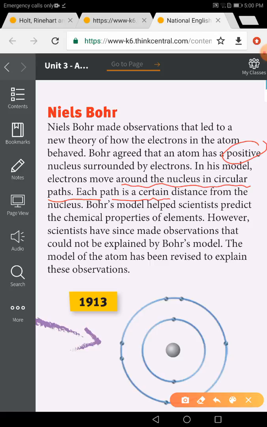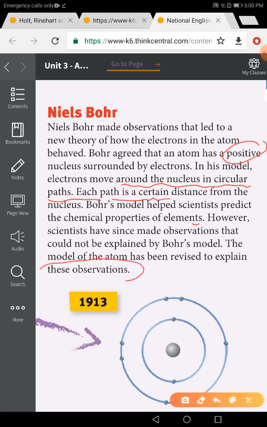Bohr's model helped scientists predict the chemical properties of elements. However, scientists have since made observations that couldn't be explained by Bohr's model. The model of the atom has been revised to explain these observations.